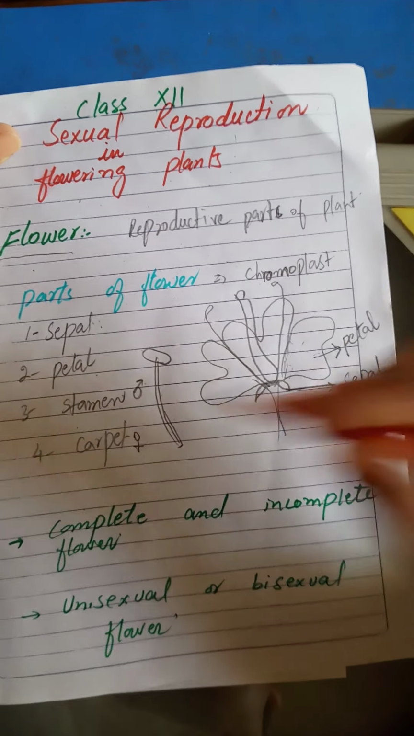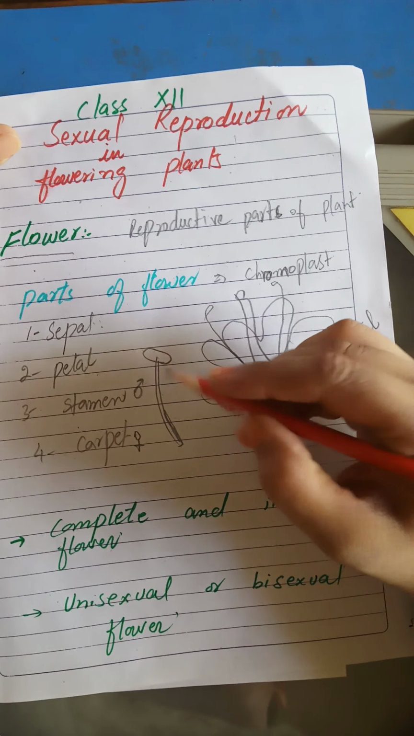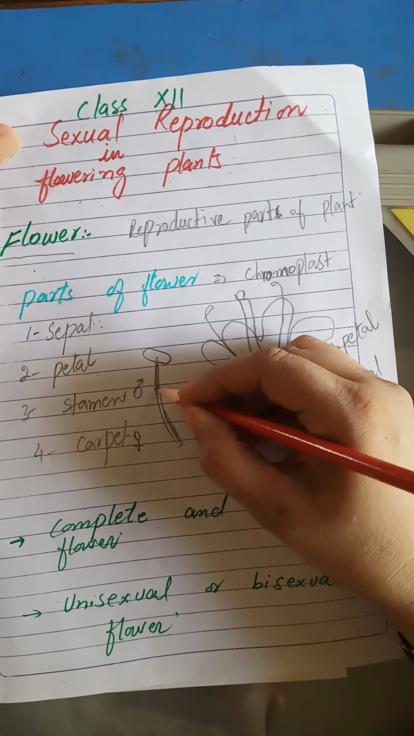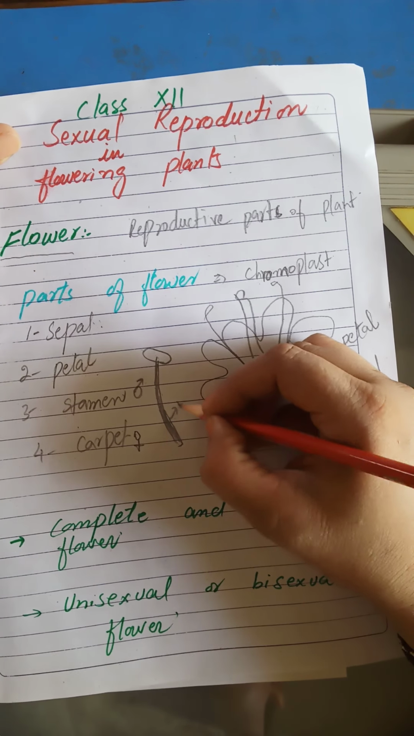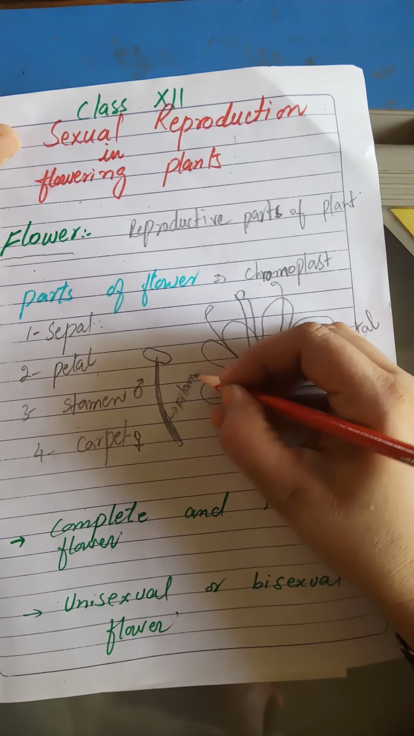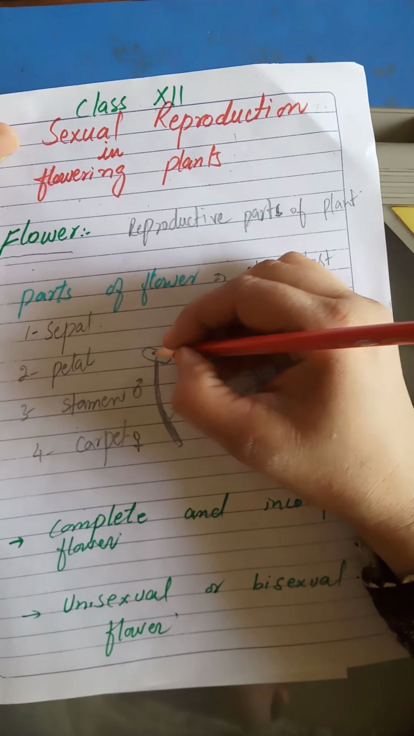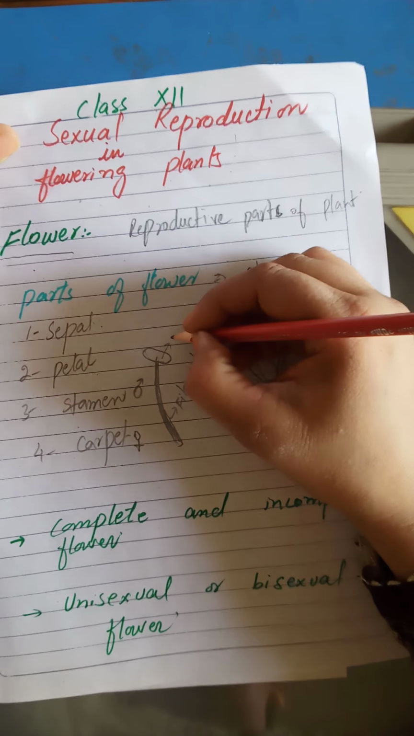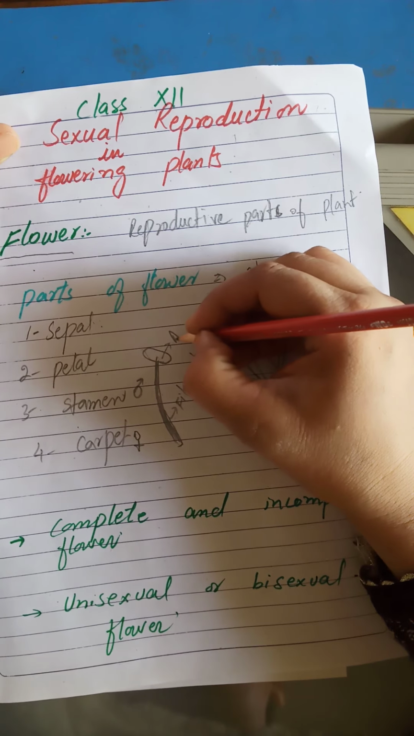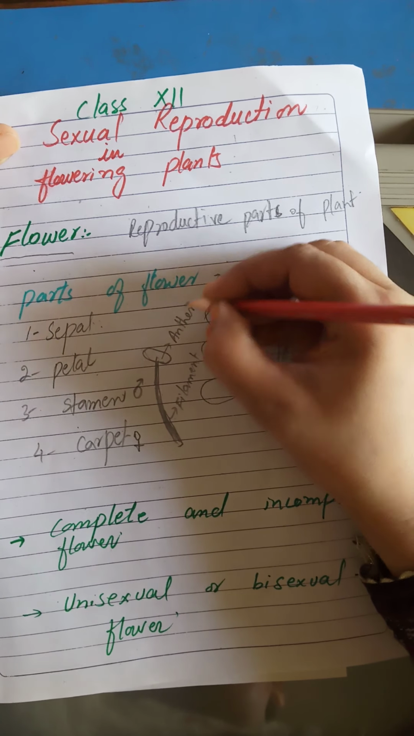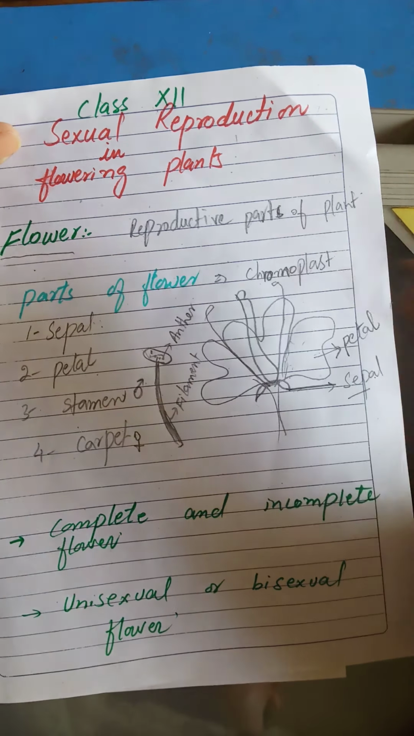You understand? Okay. Now stamen has two parts. This stalk of the stamen is known as filament. Above the filament there is a disc-like structure called the anther. Inside the anther, pollens are produced.